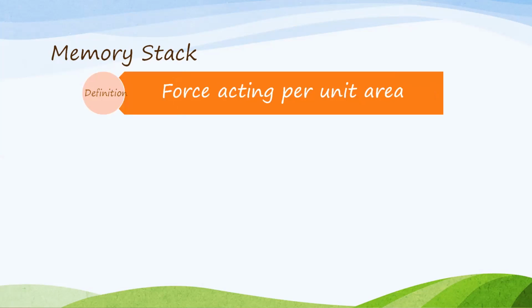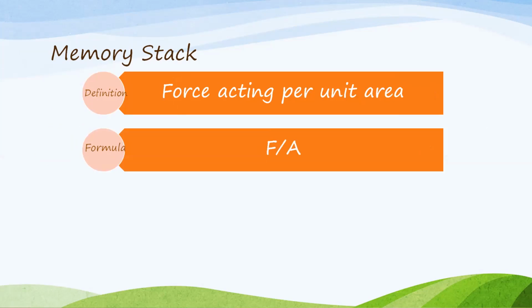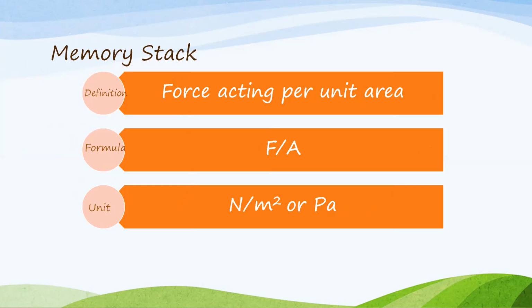Hope you all understood what is pressure, what are the effects of pressure, what's the mathematical formula, unit, and practical applications. You just have to keep small pieces of information in your memory stack. One is the definition of pressure. It is nothing but force per unit area. From the definition itself, you will be able to formulate, right? What is the formula? It's force by area. It is F by A. From the formula, you can make the unit. It is Newton per meter square or Pascal.